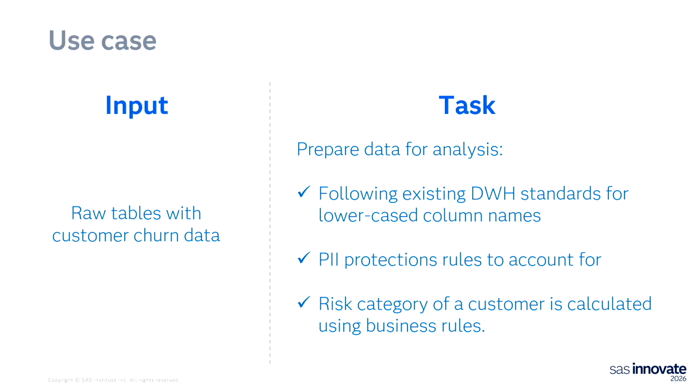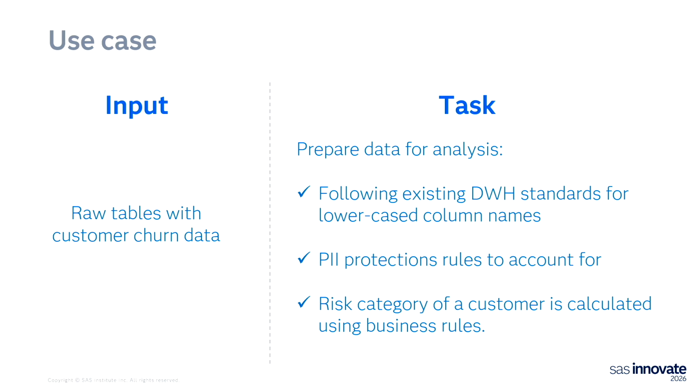Let's say we have an input with a couple of raw tables that have information about customer churn. We have a table with basic customer information, and a table with customer transactions. Our purpose is to prepare this data for analysis, for example, for a data scientist. But there are 3 important things that we should do as part of this process. First, we need to follow our DWH standards, and we want to keep all columns in lowercase. Second, we would like to account for personal data protection.